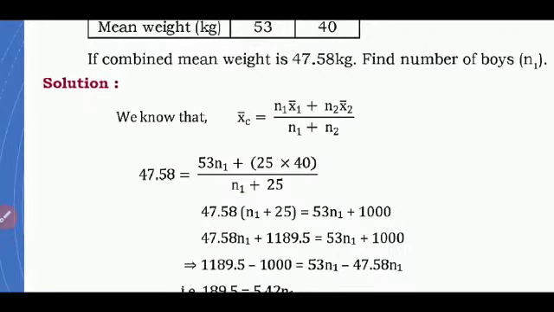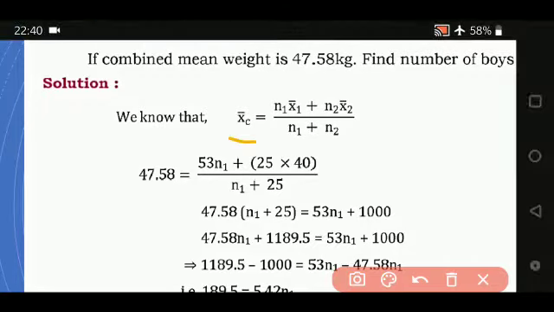We know the same formula, x bar is equal to n1 x1 bar plus n2 x2 bar divided by n1 plus n2. Let us substitute all the values. 47.58, we don't know the n1 value, we have to find. n2 is given, x2 bar is given, substitute. n1 we have to find, n2 is given, done. So you multiply these two terms, then you multiply these terms, simplify.